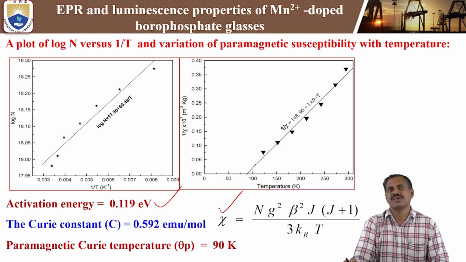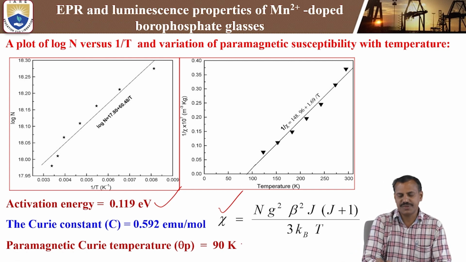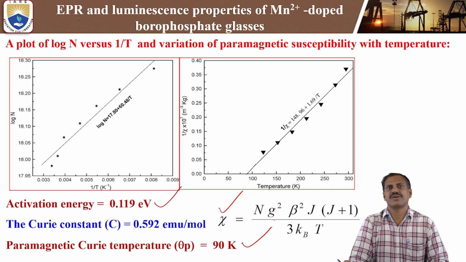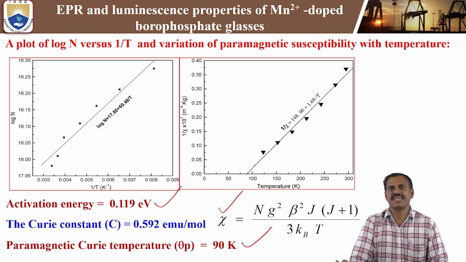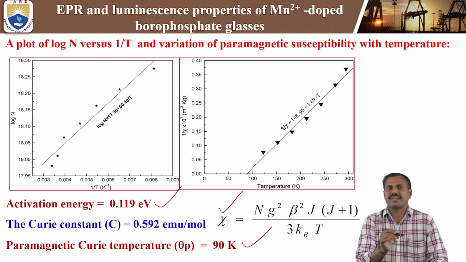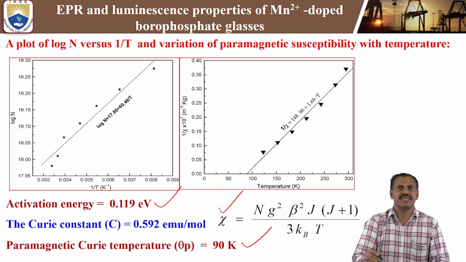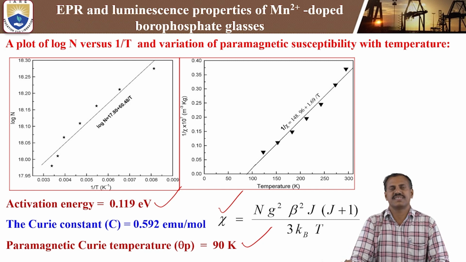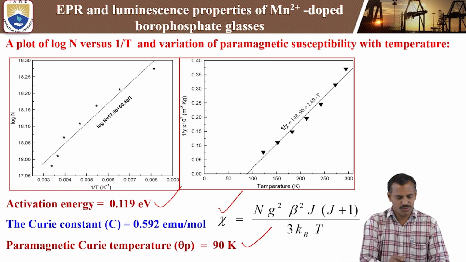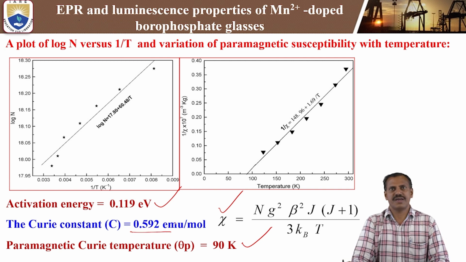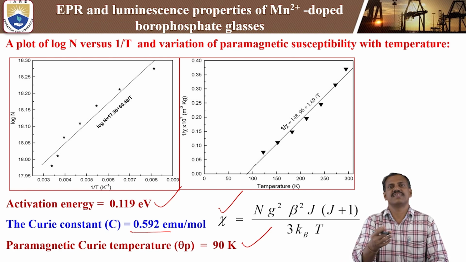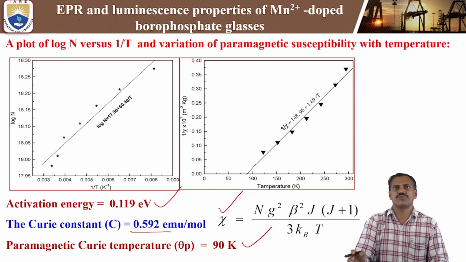By using the susceptibility, we can calculate the paramagnetic Curie temperature. Using this formula, we can calculate the Curie temperature, theta, equal to 90 Kelvin. So these are the activation energy and the paramagnetic Curie temperature, both studied using the number of spins and the EPR, electron paramagnetic resonance, signal. The Curie constant C is also obtained as 0.592 emu per mole. These are the important parameters we can study from the EPR signal analysis: activation energy, paramagnetic Curie temperature, and Curie constant.